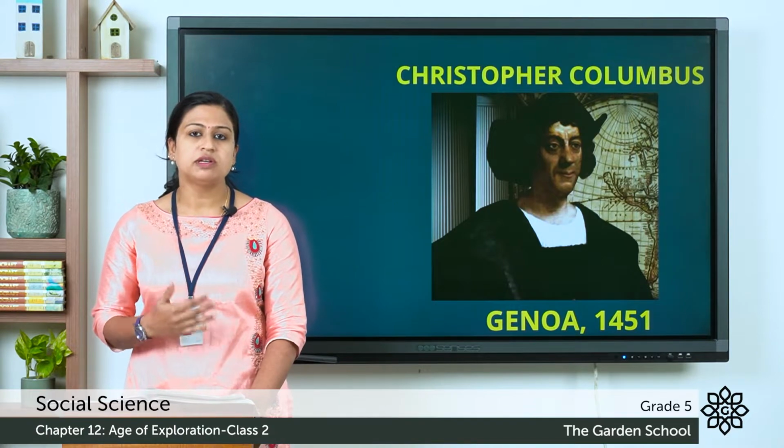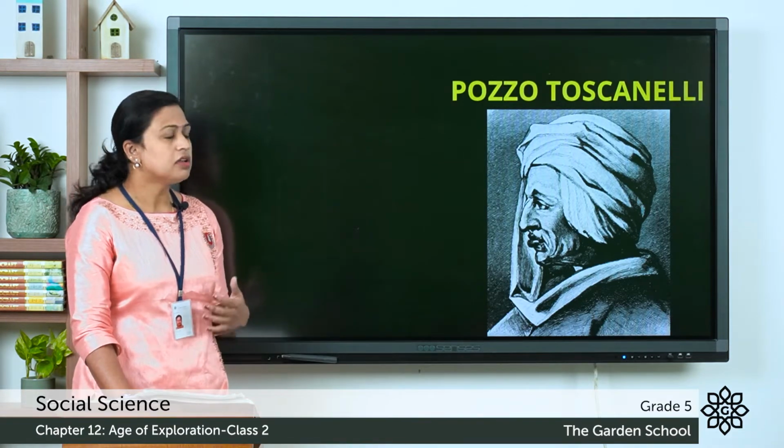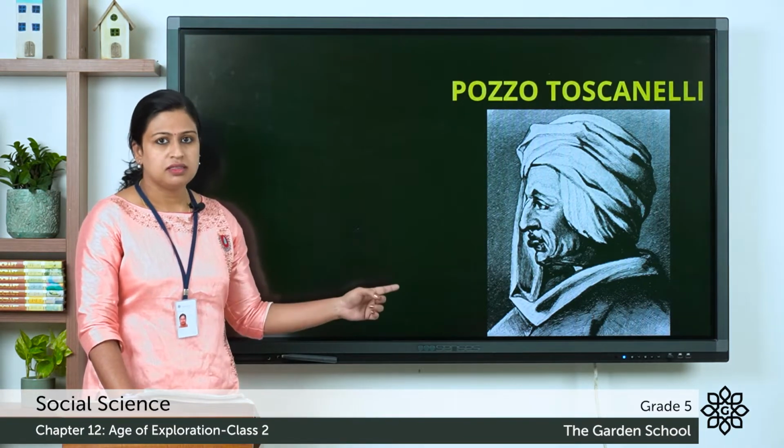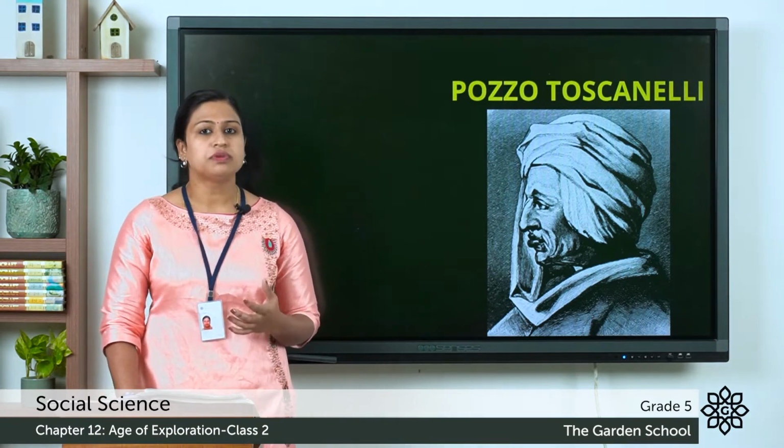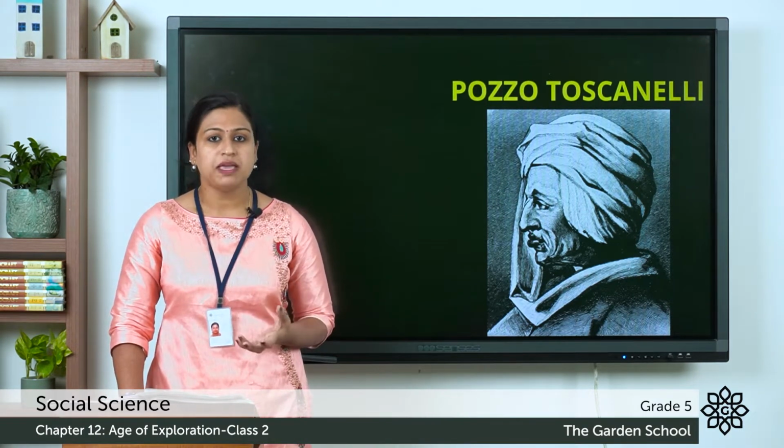For this, a special map was sent to Christopher Columbus by an astronomer, and his name was Pozzo Toscanelli. Astronomers are those persons who study about space.